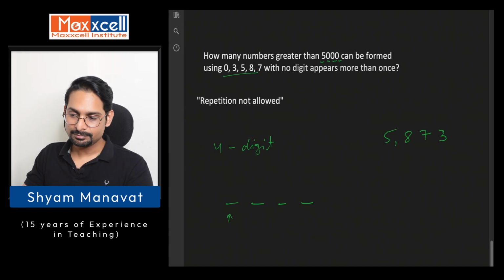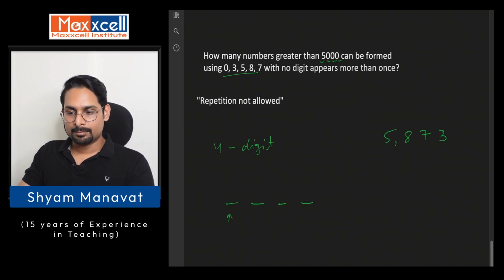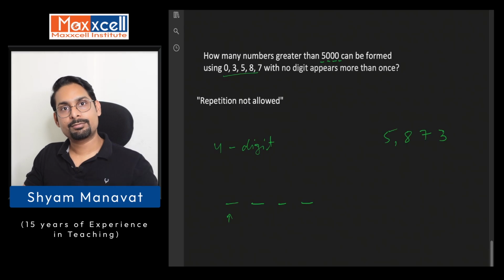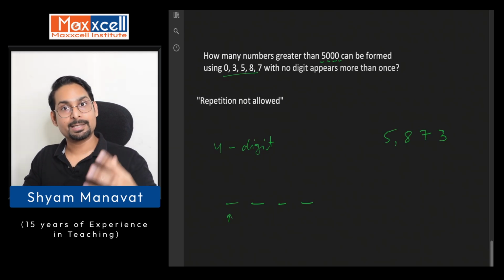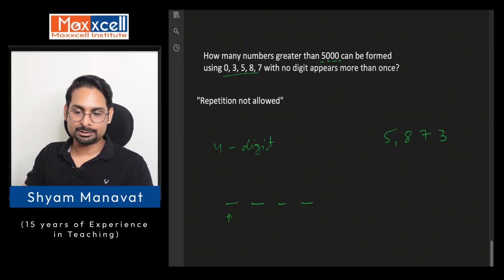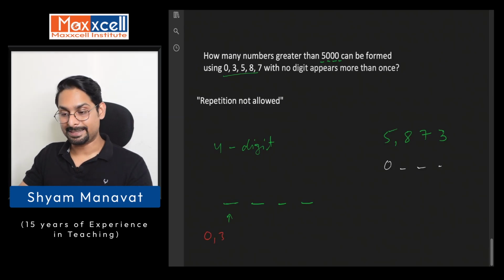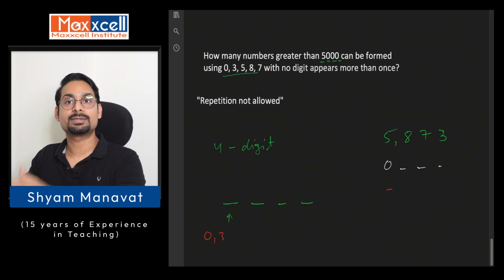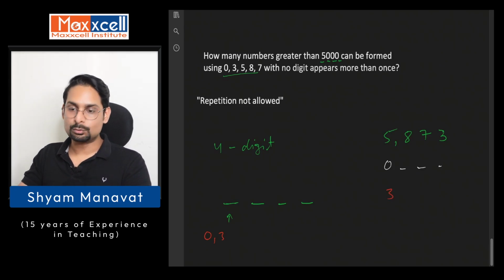All right. So now let's talk about the number of possibilities, not the digit only, but the number of possibilities. So how many possibilities are there on the 1000 place? Can I use 0 on the 1000 place? Just imagine if I use 0 on the 1000 place, how will a number starting with 0 be more than 5000? So I cannot use 0 on the 1000 place. I cannot use 3 also on the 1000 place, because if I use 3, it will be 3000 something, correct? So these two digits cannot be used here.